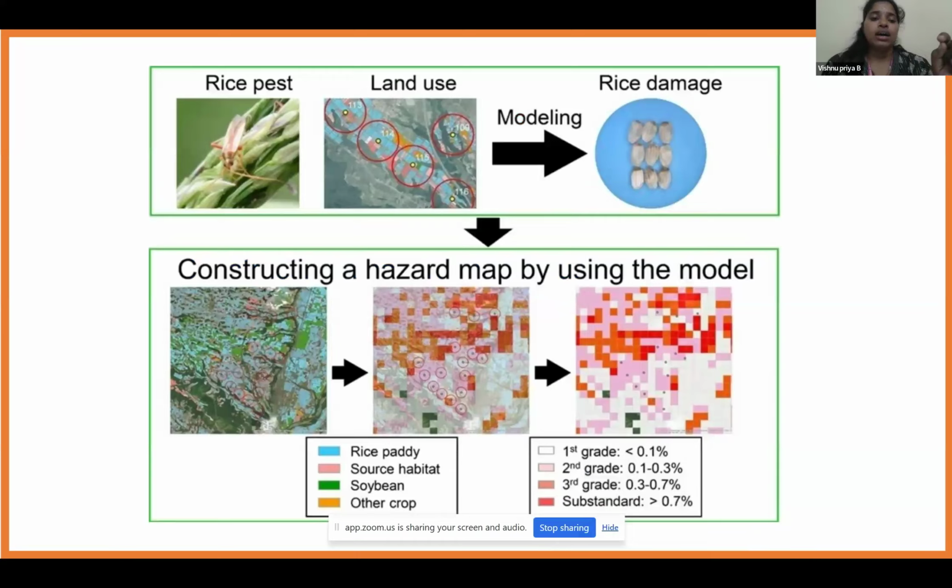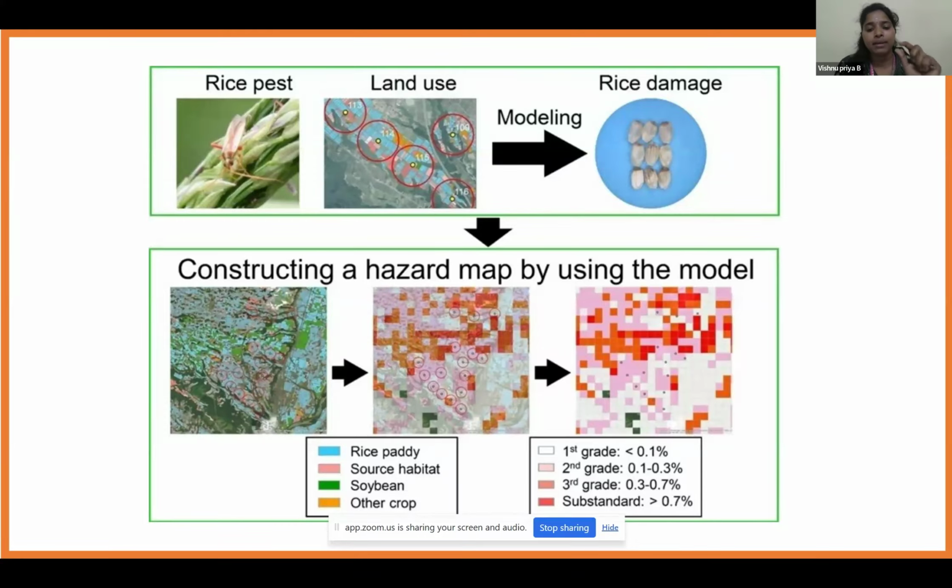Here is an example, where rice pest has affected a particular village, and that has been modeled using the pest. How it is done means, it is constructing a hazard map by using that model. Here the blue color depicts the paddy field, and the source of habitation has been mentioned in the pink color, and the green color is other crops and soybean crop.